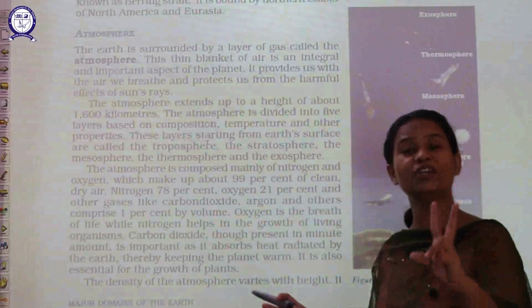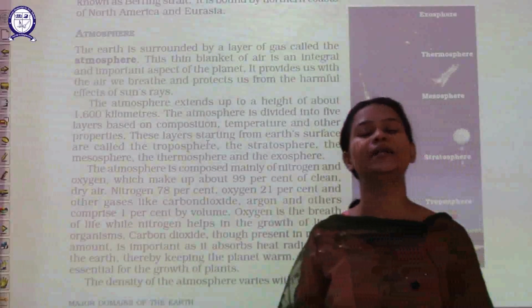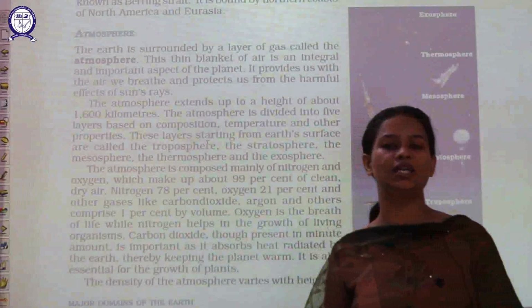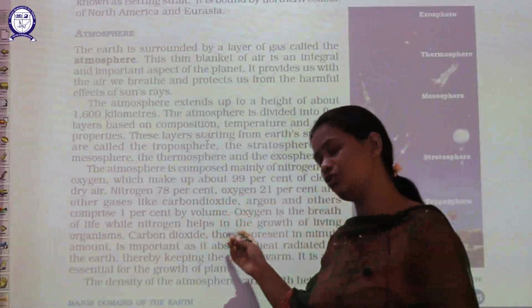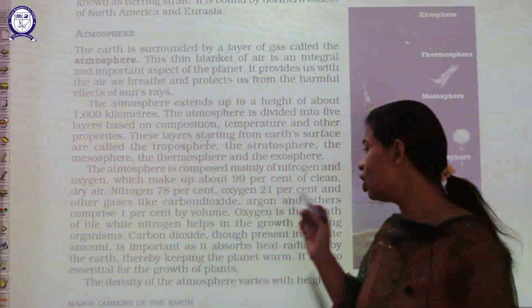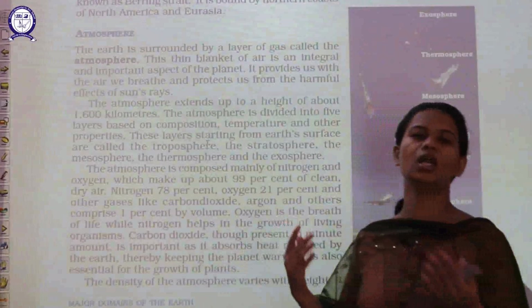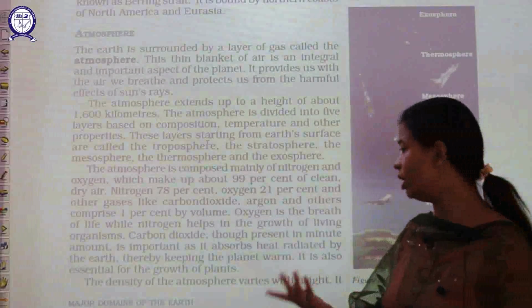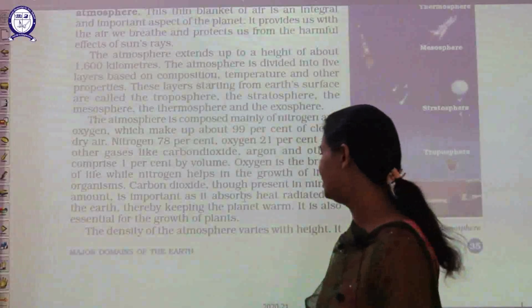So the major 2 gases which are present in huge quantity in atmosphere, the first one is your nitrogen, and thereafter second one is your oxygen. Then other gases will be there, like argon, neon, or other gases. All these gases are present here.